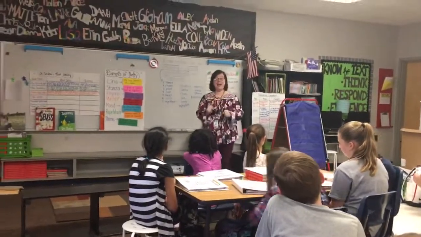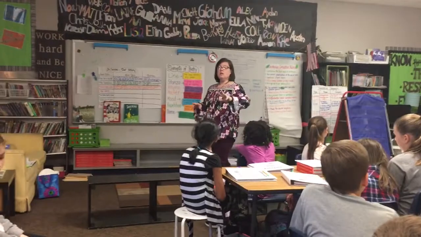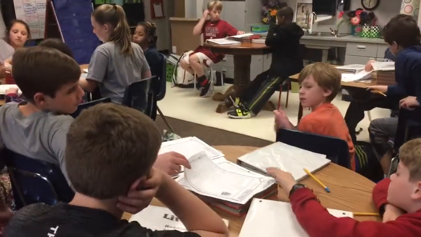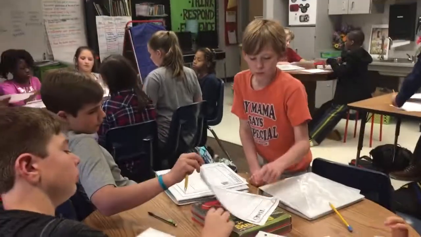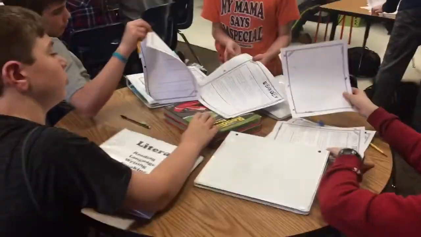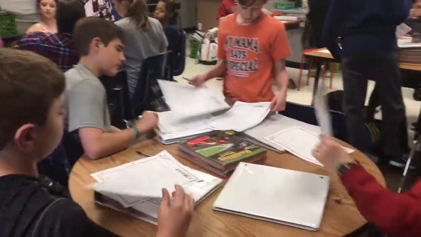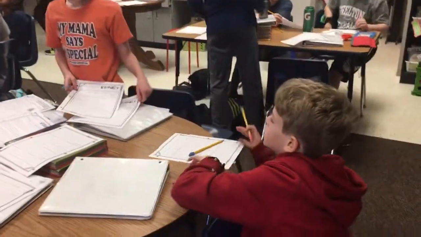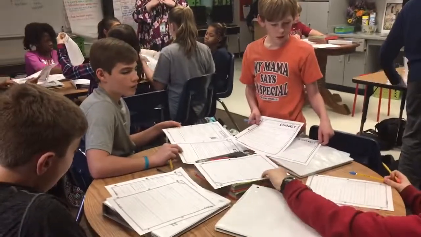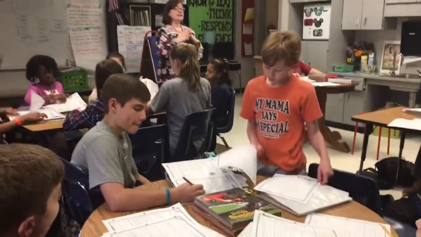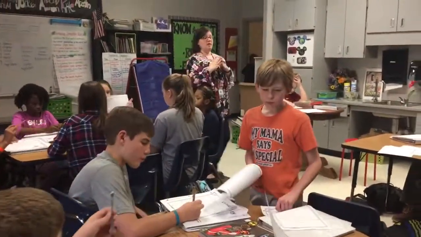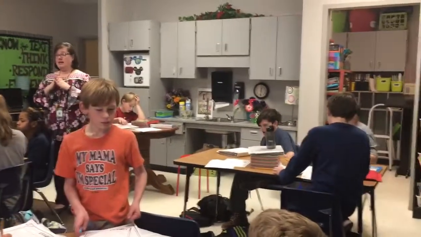So here's your task right now. Get the two poems. I put the hike and I put the sea turtle at your spot. I'm going to talk while you gather. You're going to read, and you're working by yourself for a second. You're going to read the hike and read the sea turtle, and you're answering questions. I like how you're listening, most of you. There are some questions that deal with structure, and there are some questions that deal with meaning.